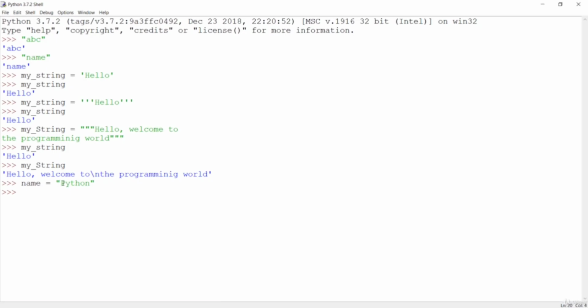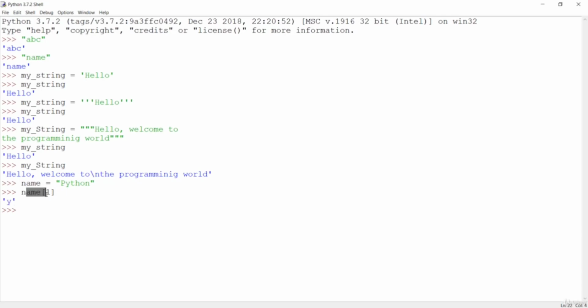In Python, p is at position 0, y is at index 1, t is at 2, and similarly it increments by one at a time. If I want the character y, I have to give the name first, then the square brackets, and inside the square brackets put the index. So p is at index 0, which means if you want y, you should put 1 over here, and if I hit enter, you are going to get y.